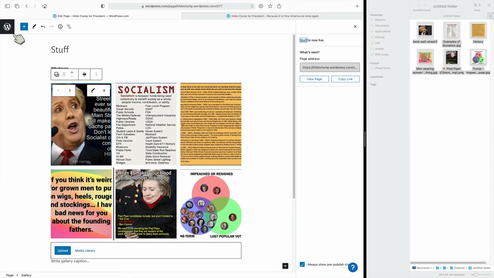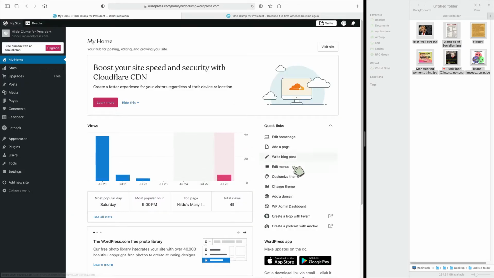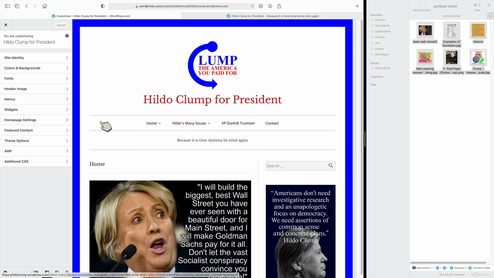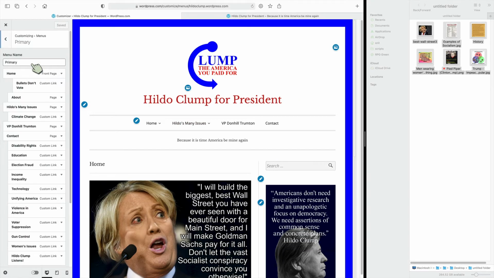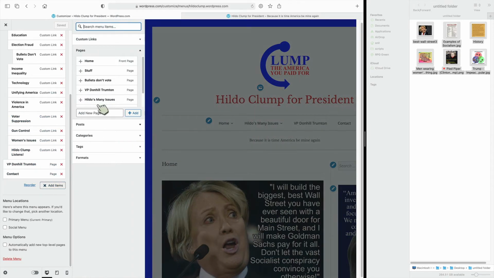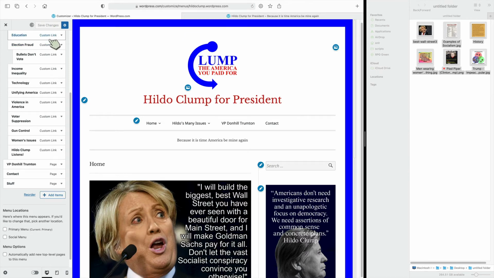What I need to do to get that to work is go back to the dashboard. I'll do it this way, Edit Menus. You can also go through Appearance and Menus. They take you to the same spot. I'm going to go to my primary links, and at the bottom I'm going to say Add an Item, and I want it to be my stuff page. That gets put right here. I could reorder them if I want to. I'm not going to. Save changes.